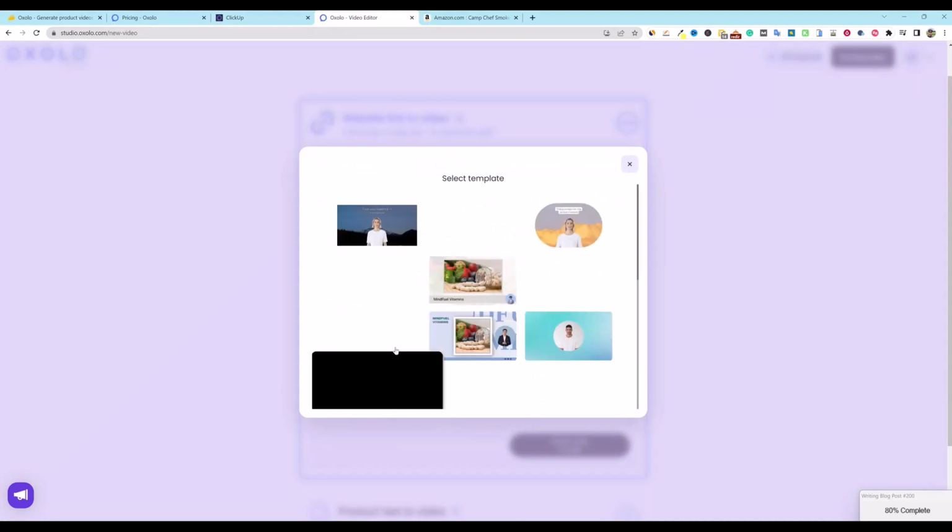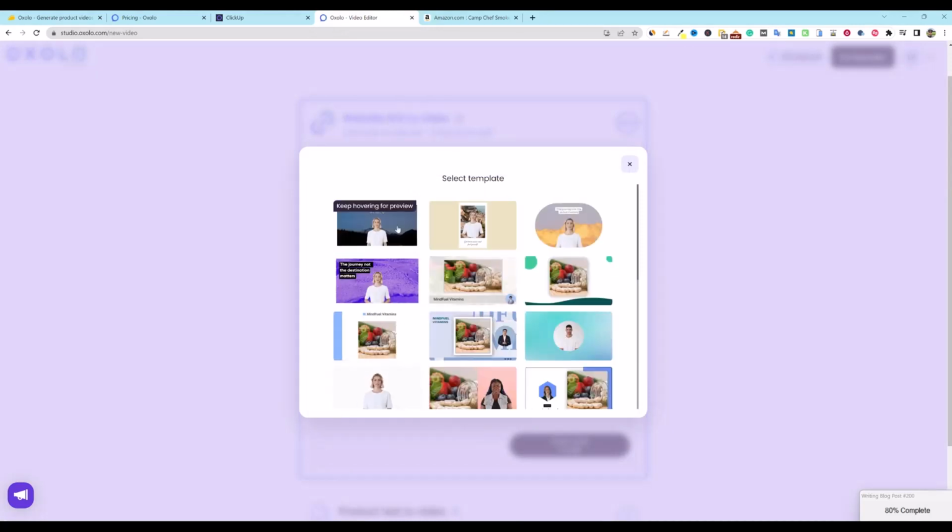Keep hovering over the previews. So you can hover over and you can see what this is going to look like. That actually looks really cool. So these are all of what these look like. They actually look really good. Right over here, I think this one could be used for a lot.